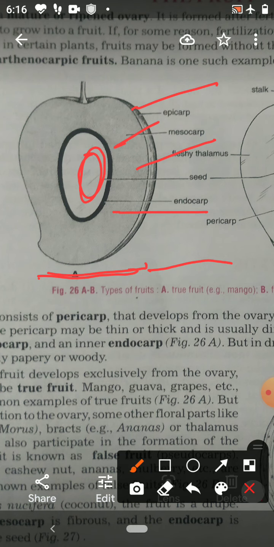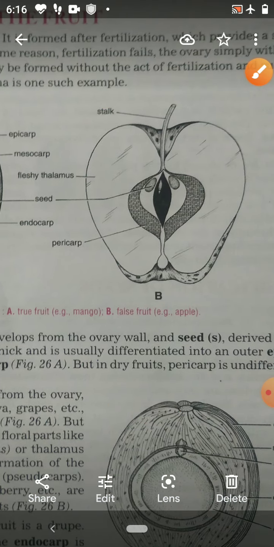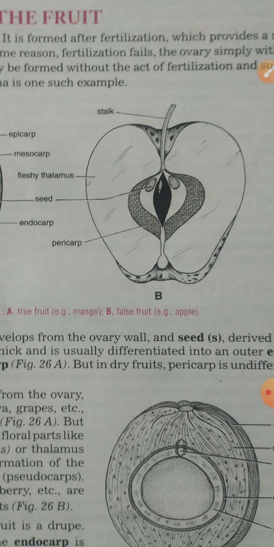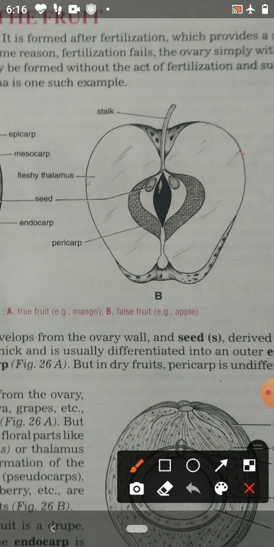as you see, the apple. This is the edible part of the fruit, and it has not developed from the ovary wall. It develops from the thalamus. Therefore, it is known as false fruit or pseudocarp. Apple, pear, cashew nut, anannas, mulberry are the examples of false fruit.